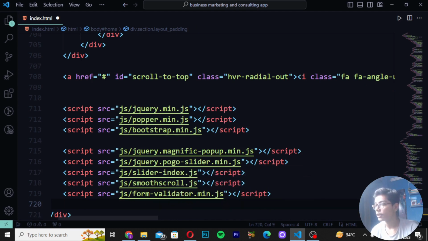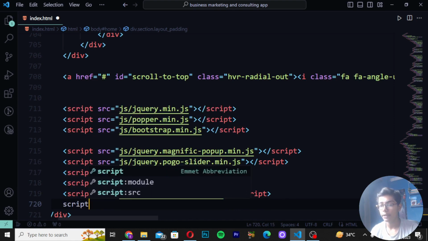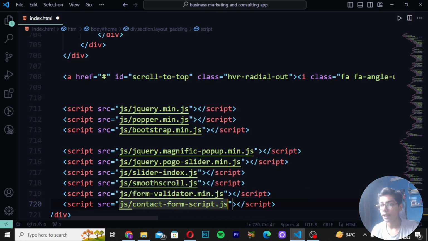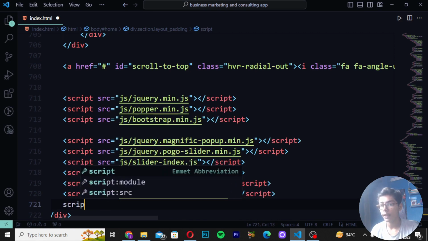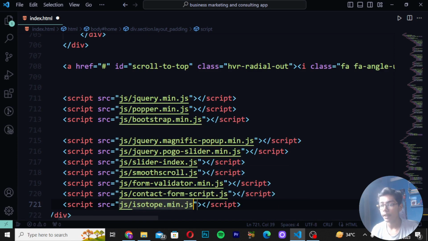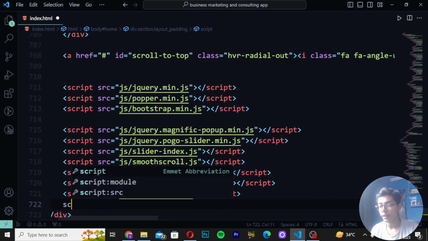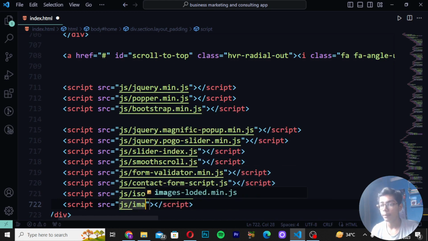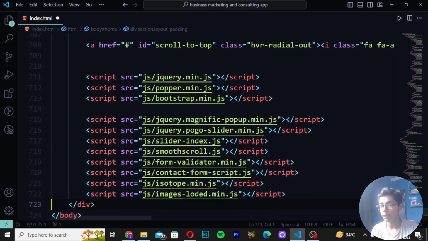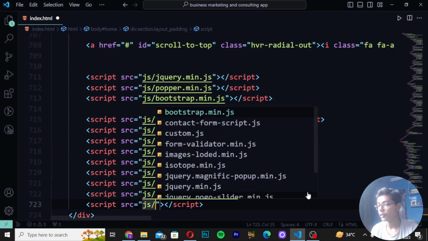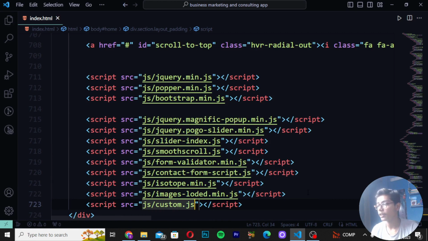So you can see we have just now written all the things like we want, and we have written form validator as well. Again script tag src js/. Then here I will be writing contact form script.js. Right here script src js/. Then here I will be writing isotope min.js. Then right here script src js/. Then here I will be writing images loaded min.js. Then when you have written this, script src js/, and I will be writing custom.js like this.